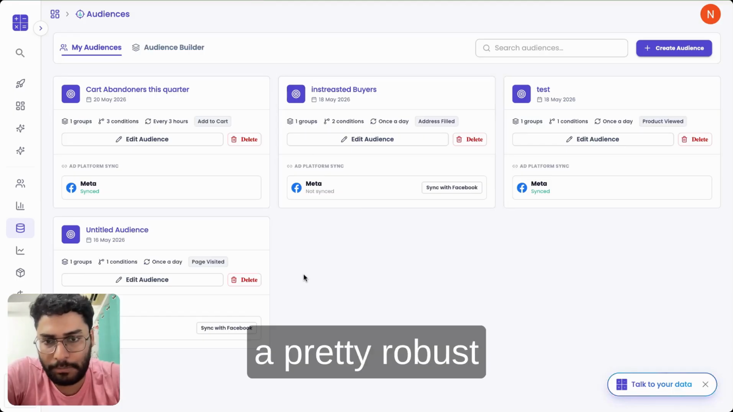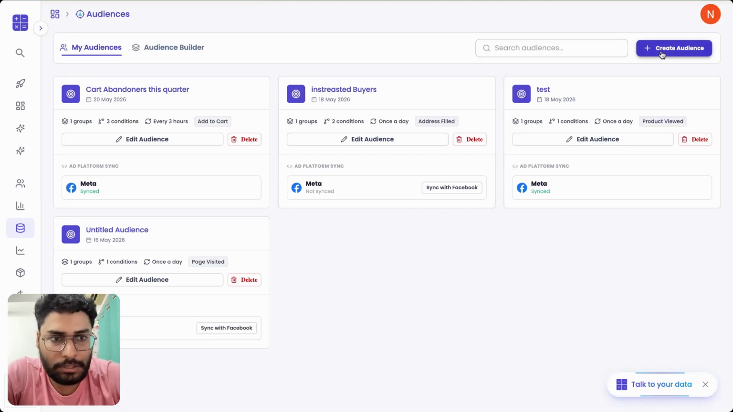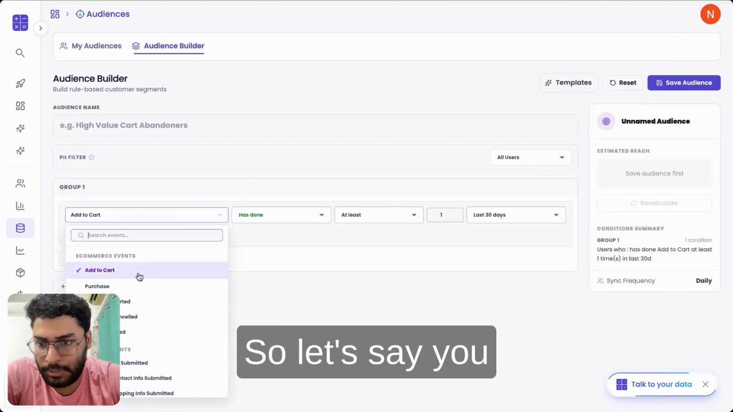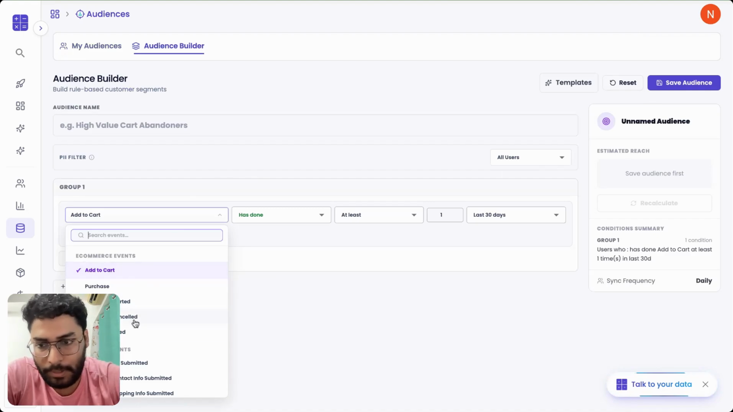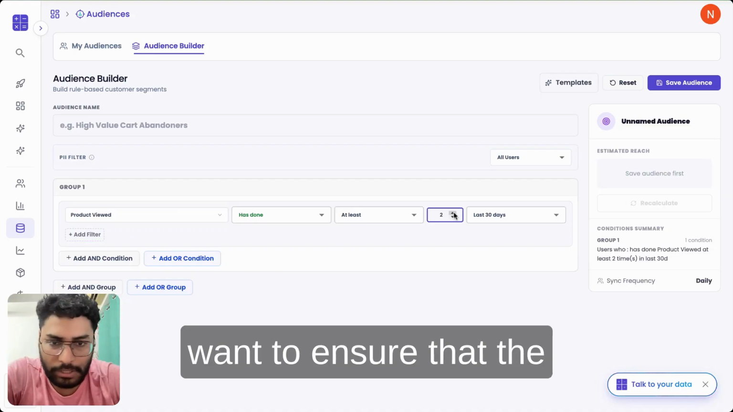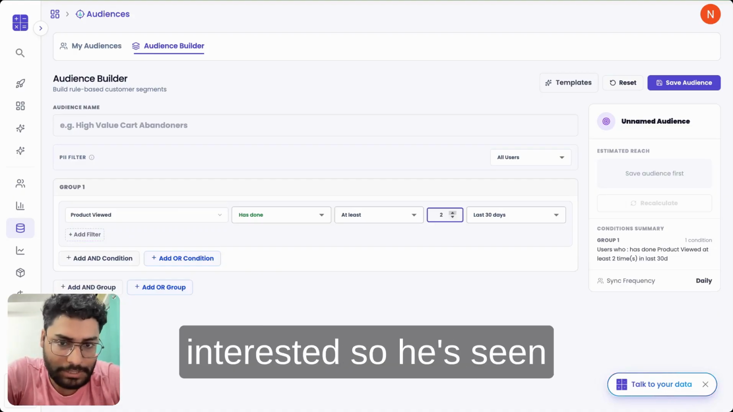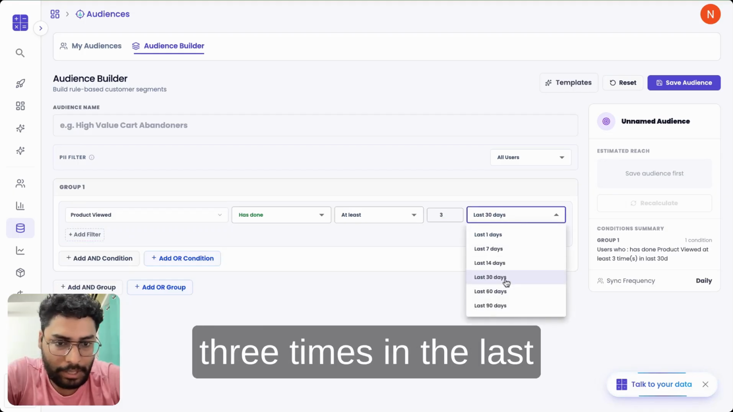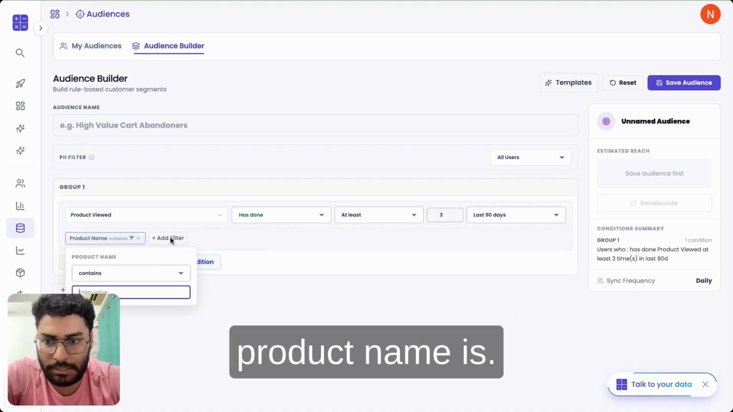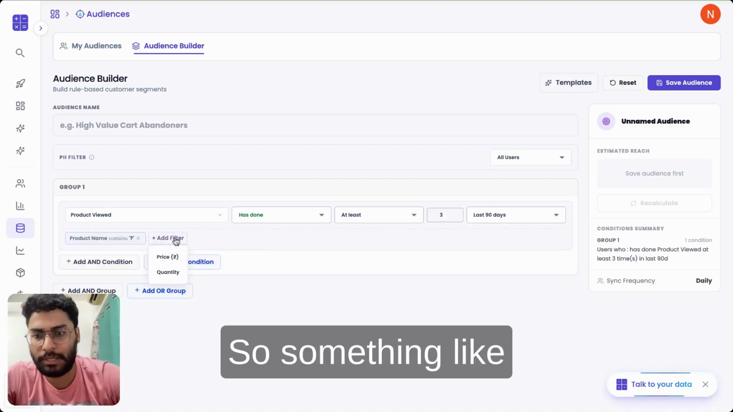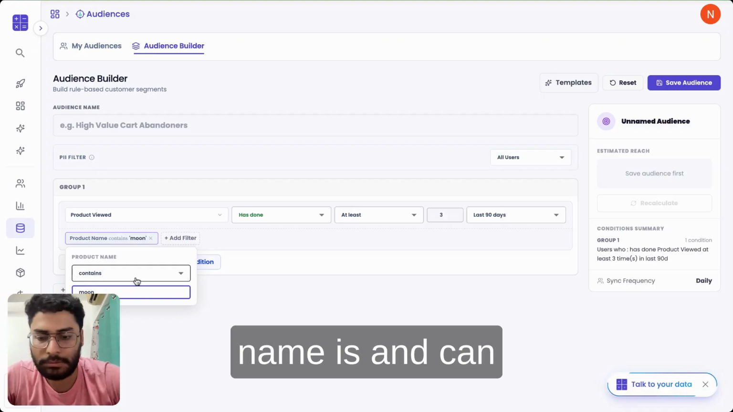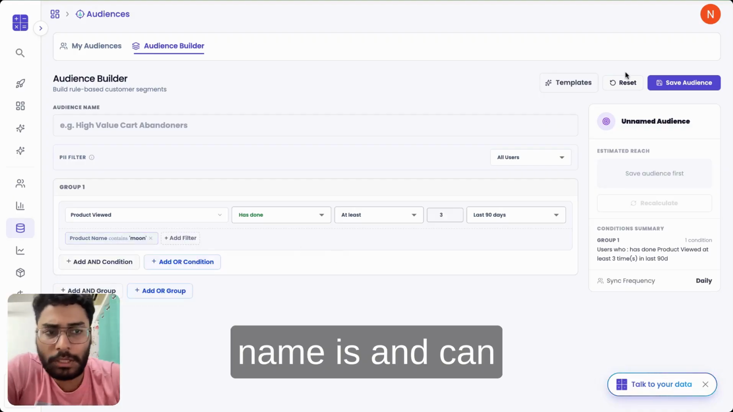We also have a pretty robust audiences feature. So the way it works is you can select any event that's happening on your domain. So let's say you are concerned with product view, we can select that you want to ensure that the client is really interested, so he's seen the product at least 3 times in the last 90 days. And you can simply add what the product name is, and you can create this audience.